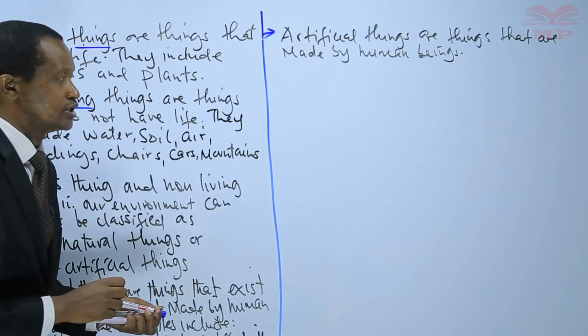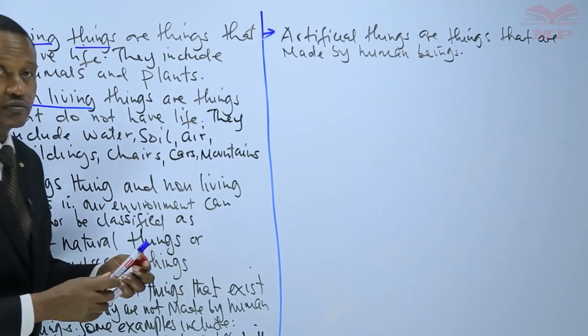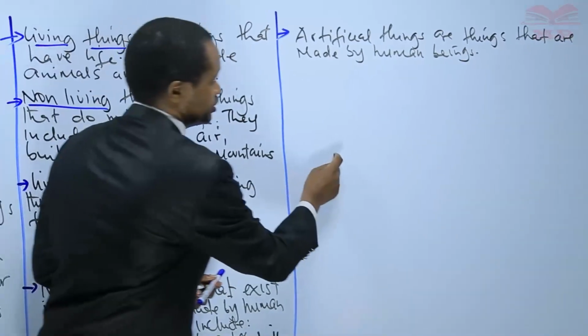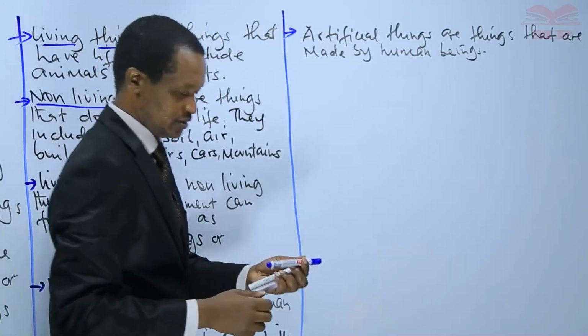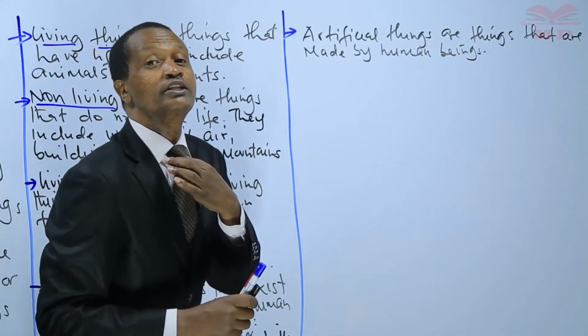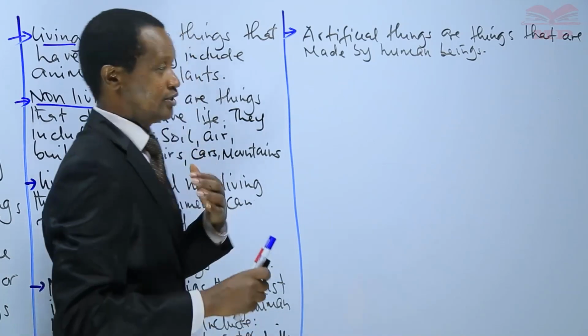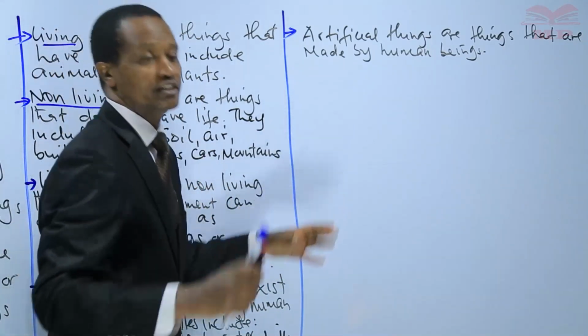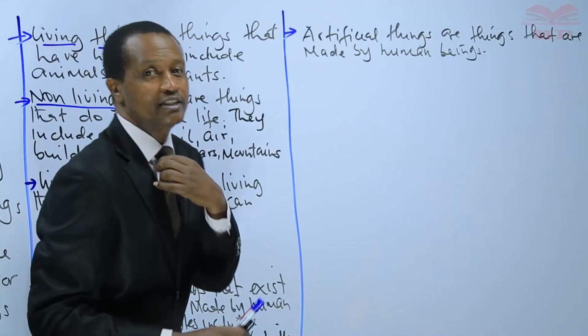And some examples include this marker pen, this board, this tie, learners. This tie is man-made. It did not just exist. It was made by man.